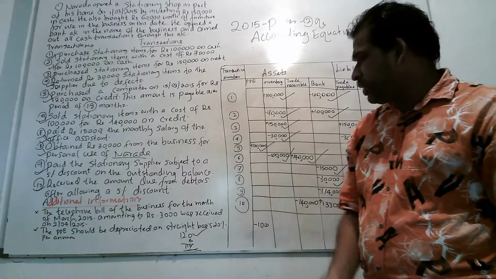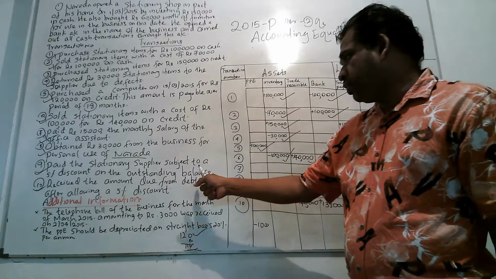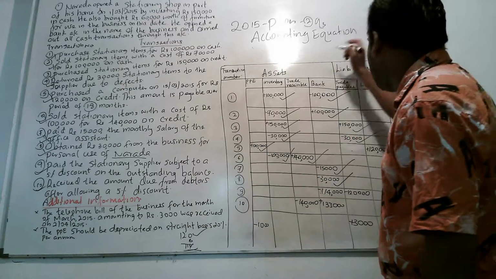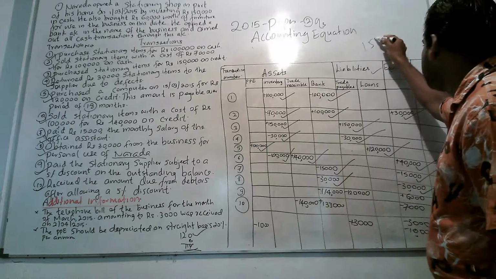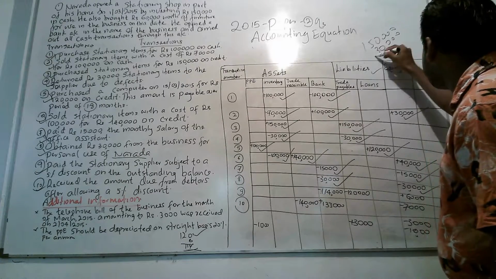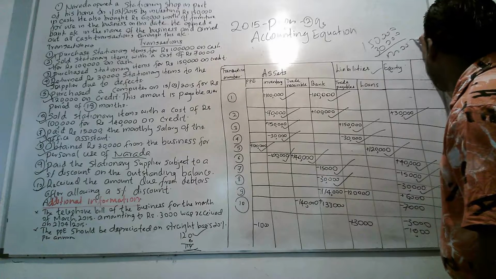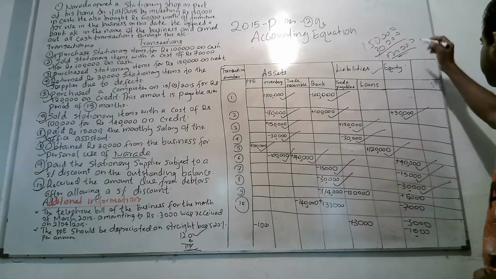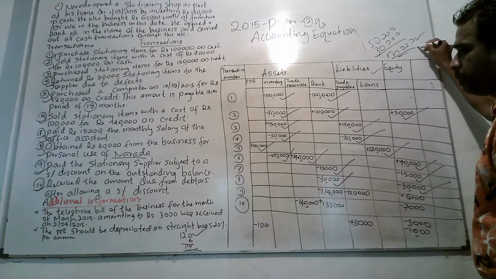Therefore, we have to calculate the discount received from the net figure, that is 120,000, because they purchased 150,000 worth of goods, then returned 30,000 worth of goods. They have to pay further only 120,000. Then out of 120,000, you have to take 5%.